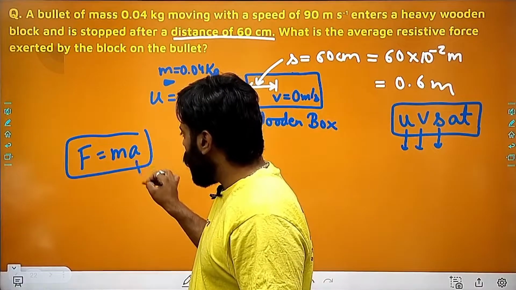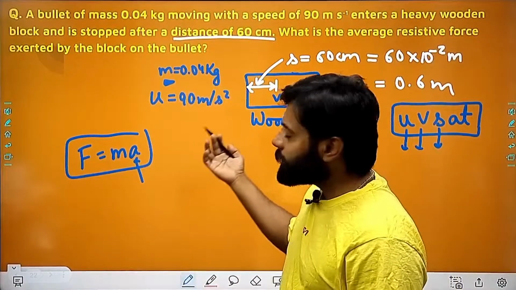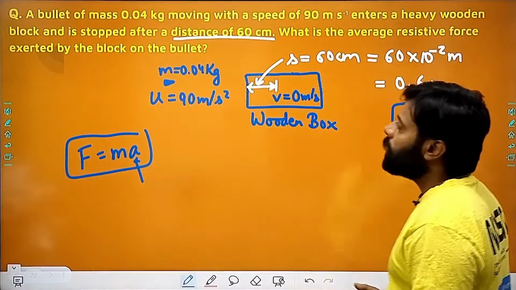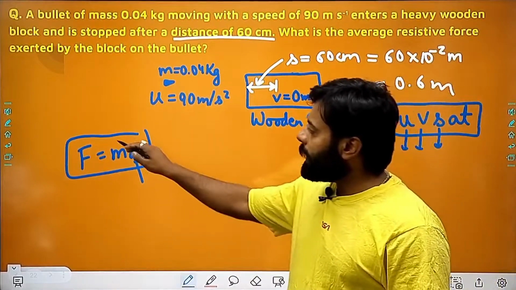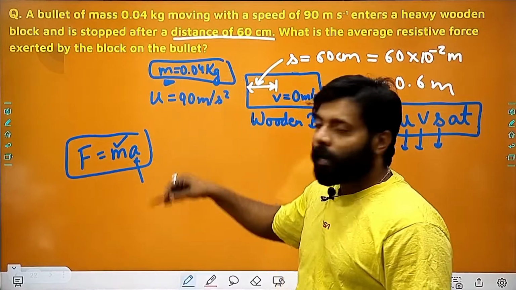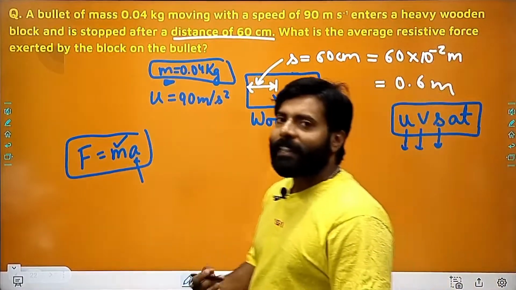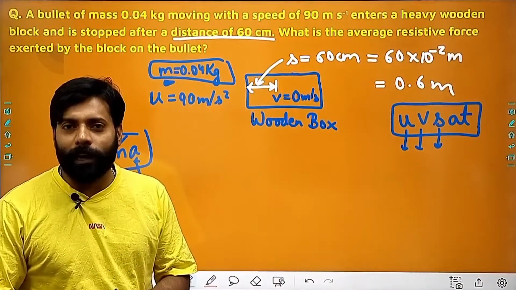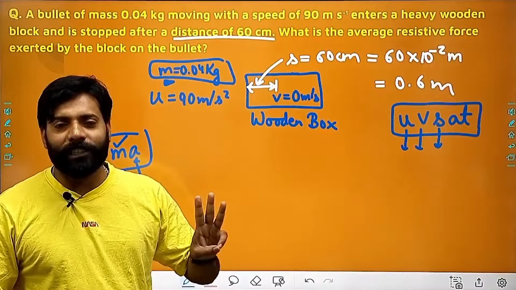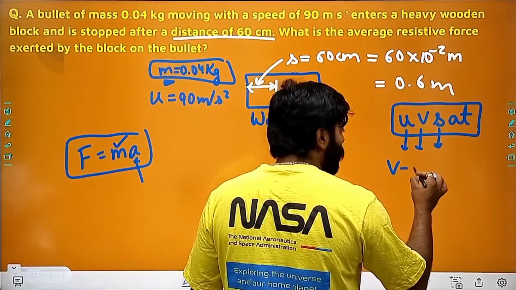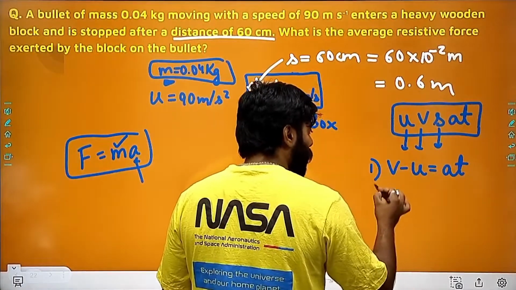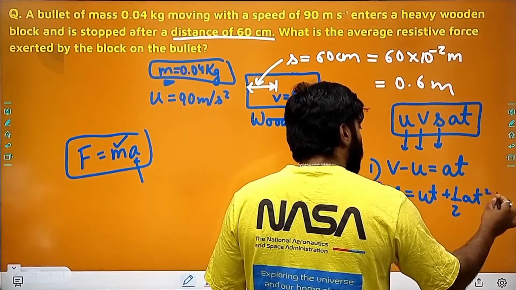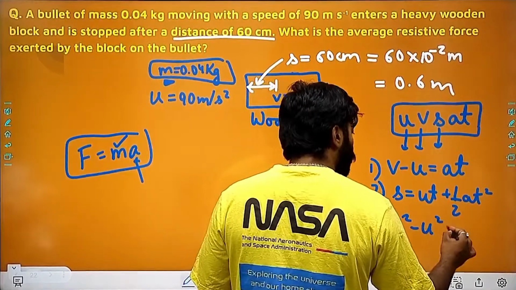So if I get the acceleration, or the deceleration happening on the bullet, I can easily find out the resistive force acting on the bullet by the block, right? So mass I already have, this is the mass of the bullet, so I need to find out the acceleration, and for finding the acceleration I have to use the equations of motion. So how many equations of motion do I have? Only 3. Which are none other than v minus u equals at. Second is s equals ut plus half at square. And the third is v square minus u square equals 2as.